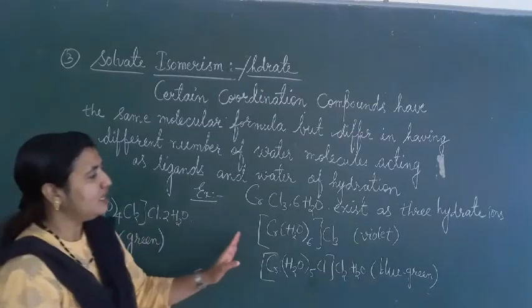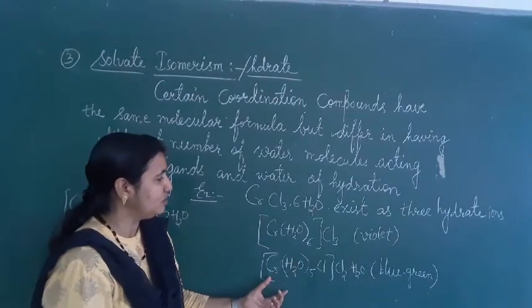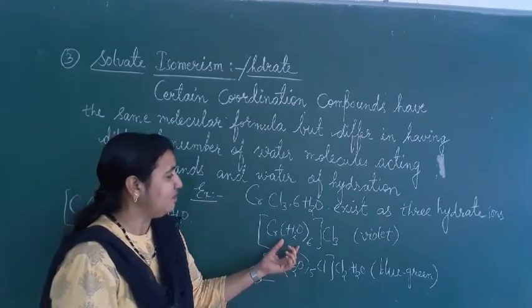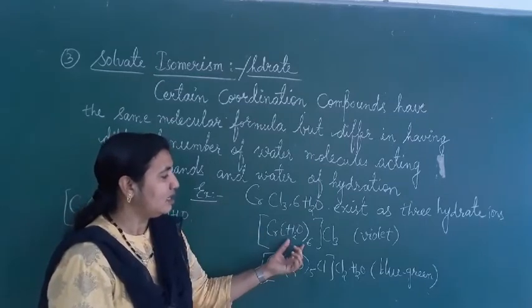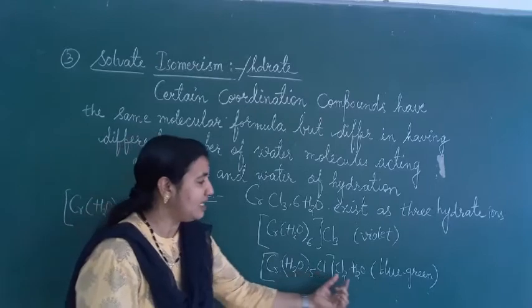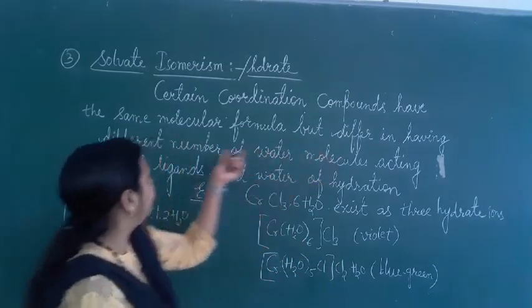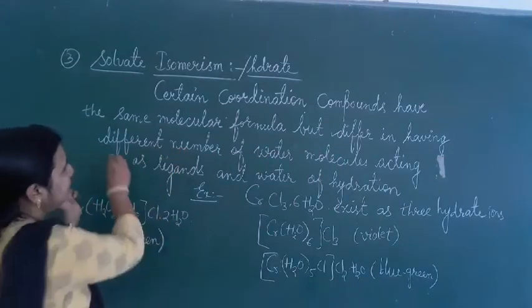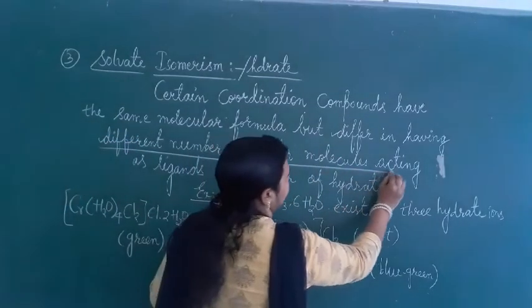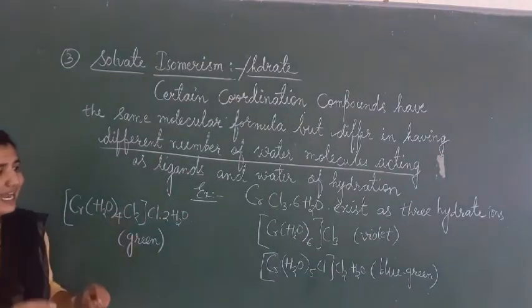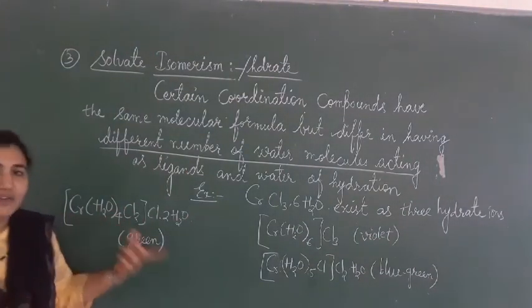Means the two coordination compounds have the same molecular formula but differ in having a different number of water molecules acting as ligand and water of hydration.